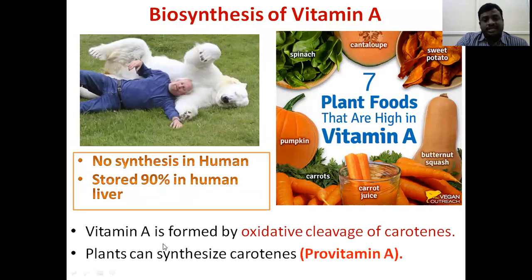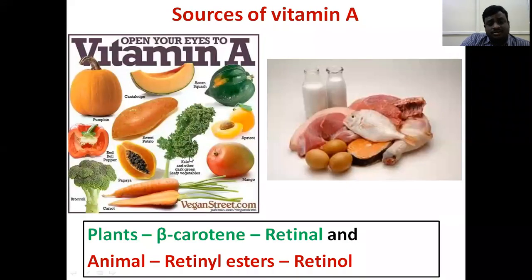Next, vitamin A is formed by oxidative cleavage of carotenes. I already showed that cycle. These are vegetable sources and non-vegetarian sources.